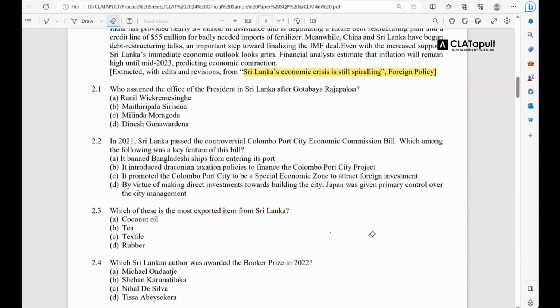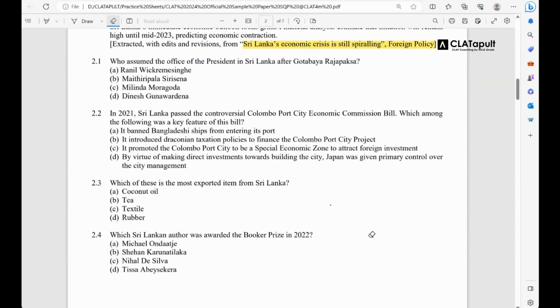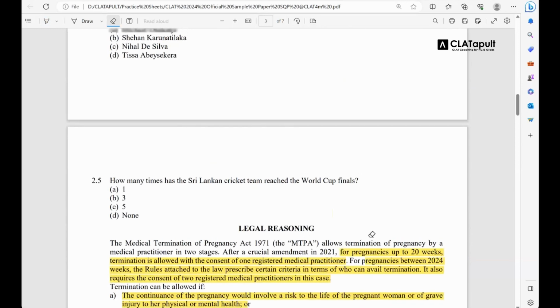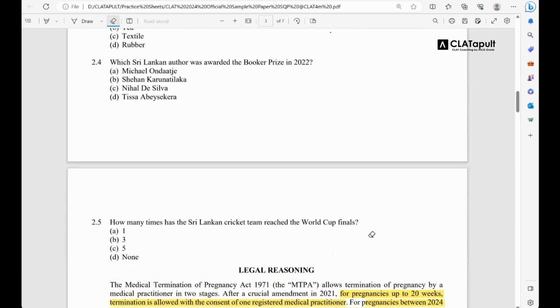Sir, like we need to know the last 12 months current affairs, right, for GK? Yes, yes, yes. From Jan you should, okay? At least do the sheets. Okay, sir. But sir, this passage is from 2022. Is it just a sample, or can we expect questions from 2022 to come?